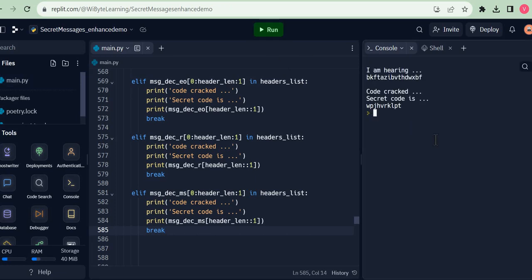Notice now, regardless of what the header is, the code will get broken. And this time, it just so happened the header was Python. And indeed, I managed to break the secret code. That is not a surprise, because that's what we started with. But let's just take a few more examples. Let's say this happens to be Python again. Here, this is again Python. Okay, now notice this case. In this case, my message was snakes something, which means this was my secret code. And indeed, I managed to find that out.